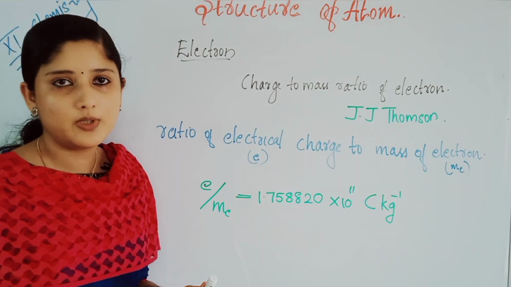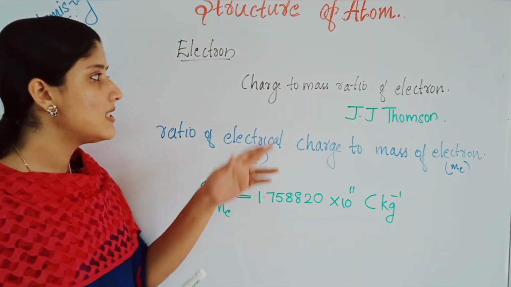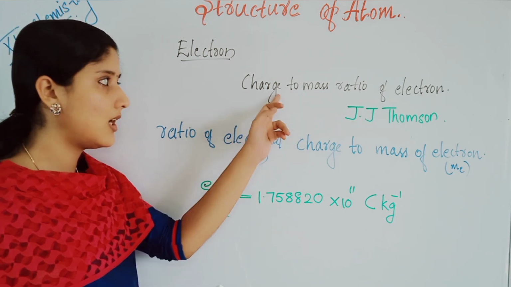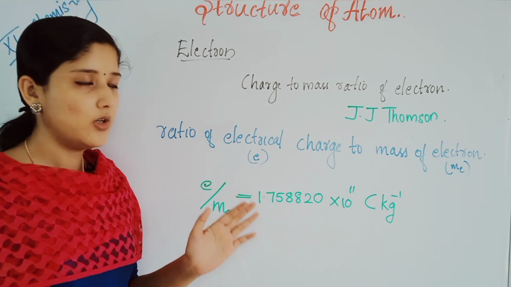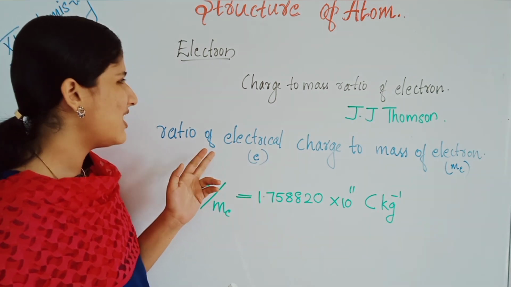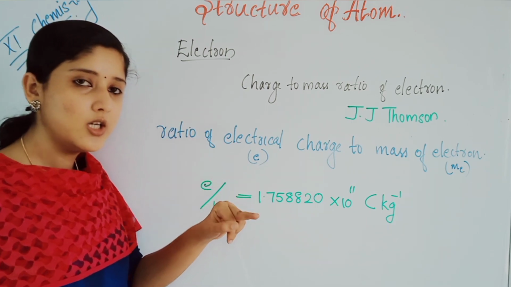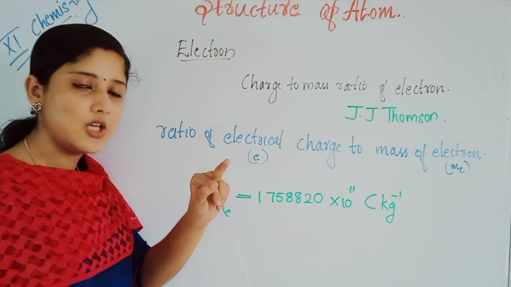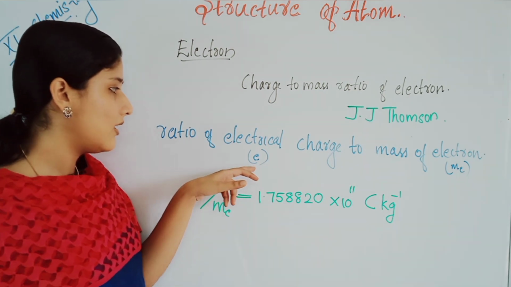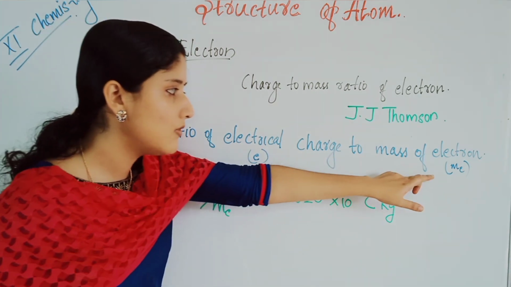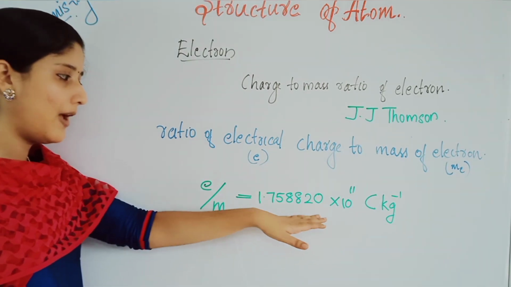Scientist J.J. Thomson discovered the charge to mass ratio of an electron, with some experiments. What is the charge to mass ratio? It is the ratio of the charge of an electron to the mass of the electron, the electrical charge to mass of the electron ratio. That is, the electrical charge we can denote by e, and the mass of the electron by m subscript e, okay. And he got the value as